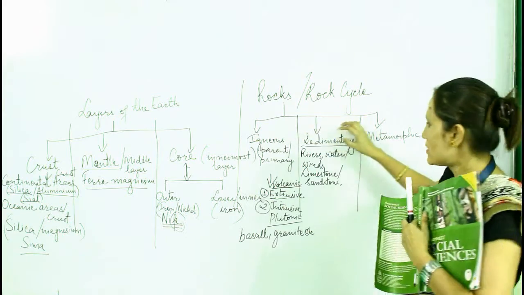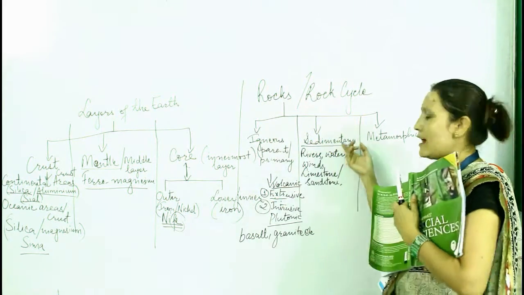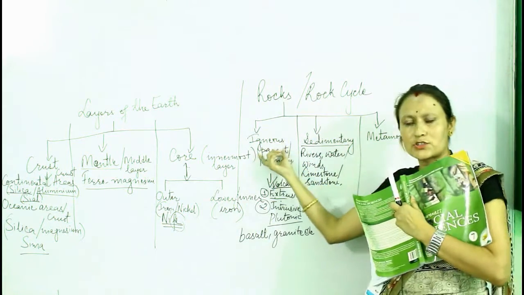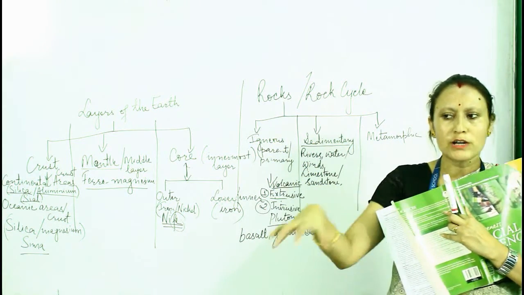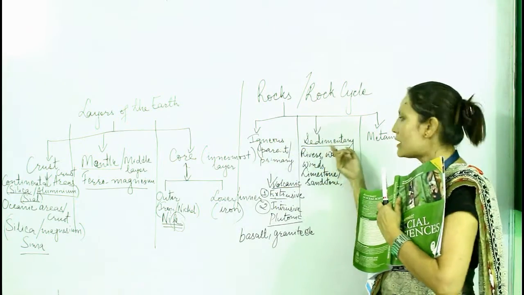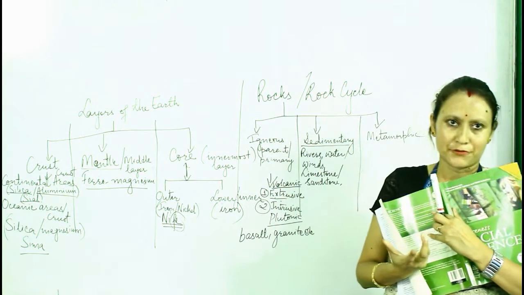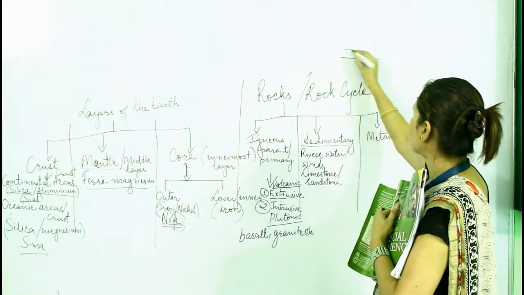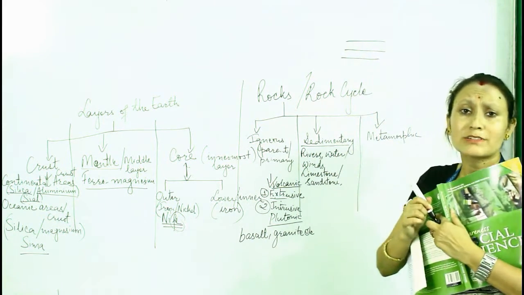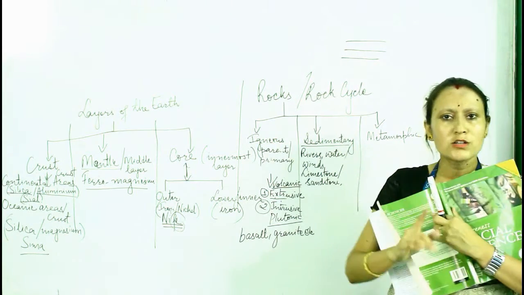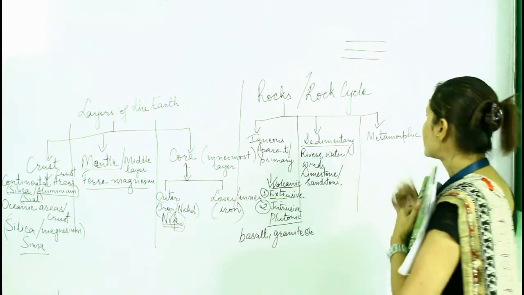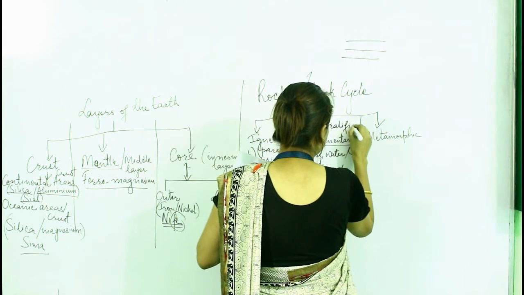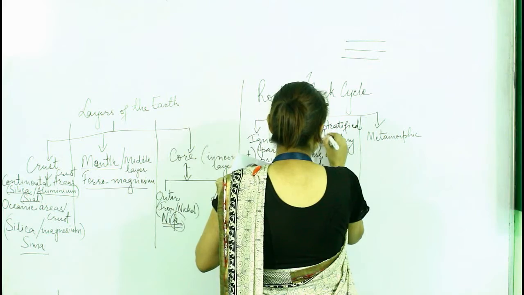And another important thing, sedimentary rocks are layered rocks. It's a very soft kind of rock. Igneous rocks are very hard rock, parent rock, the original rock. But sedimentary rocks are soft rocks, and they are formed in layers. So that's why sedimentary rocks are also known as stratified rocks. Stratified means layered rock.